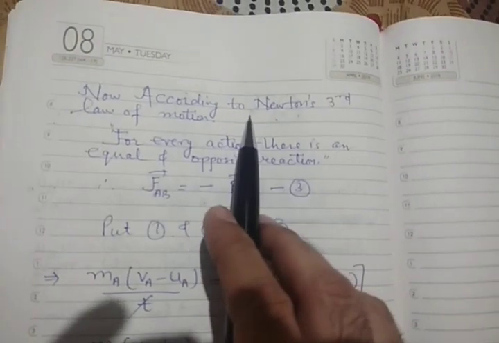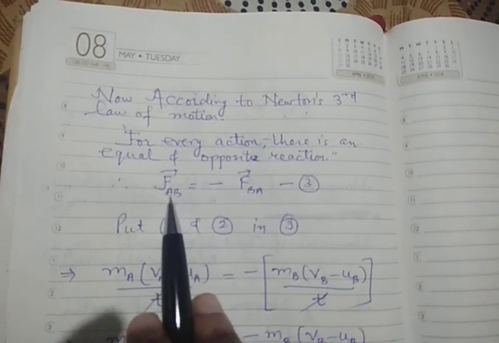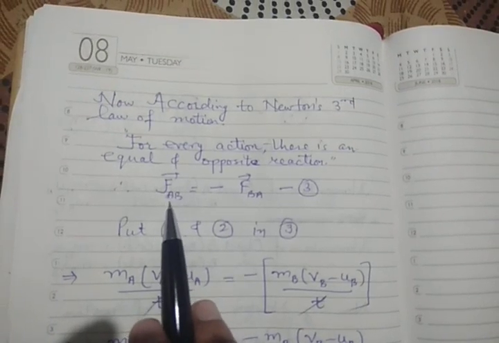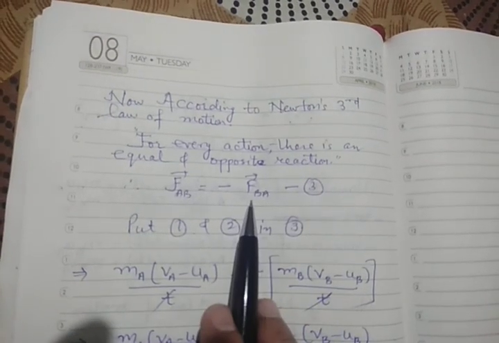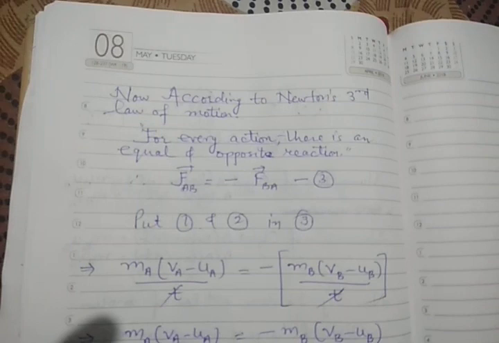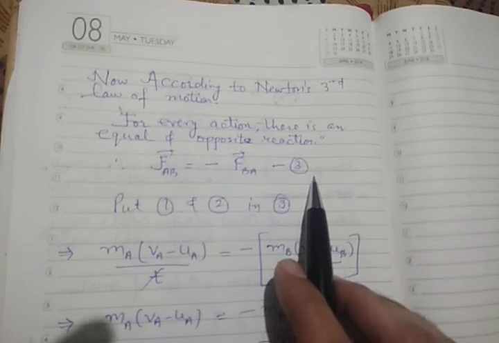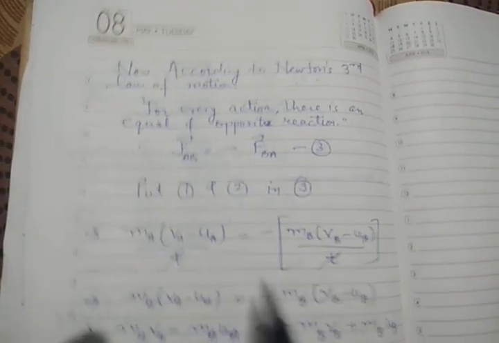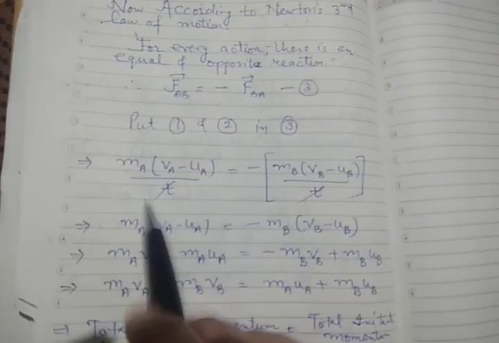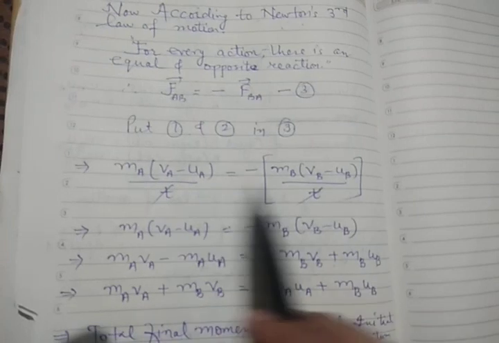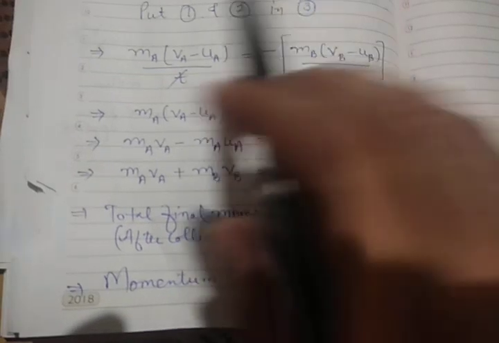Now according to Newton's third law of motion, for every action there is an equal and opposite reaction. So that means force of AB, that is force on object B due to A, will be the negative of the second force. This was the force acting on the objects during the collision. So it will be equal and opposite. This is equation number 3. So we will put equation 1 and 2 in equation 3. We get ma (va minus ua)/t equals minus mb (vb minus ub)/t. So t gets cancelled.